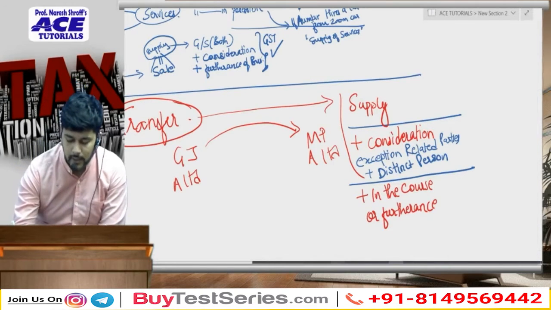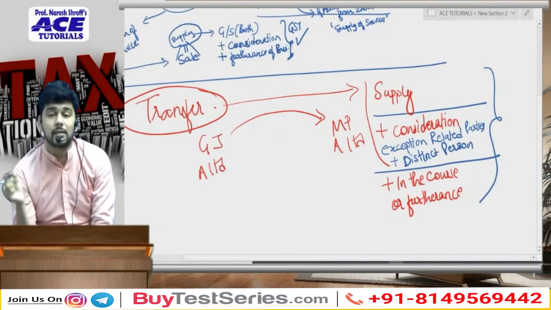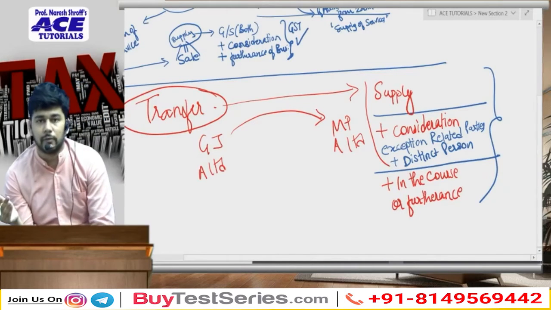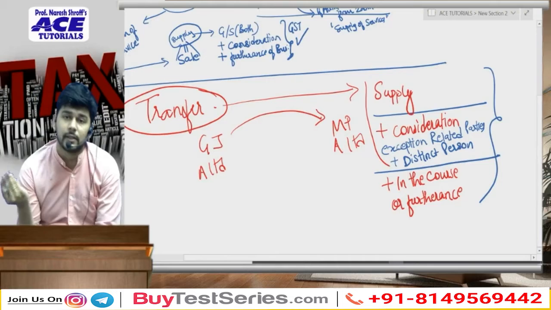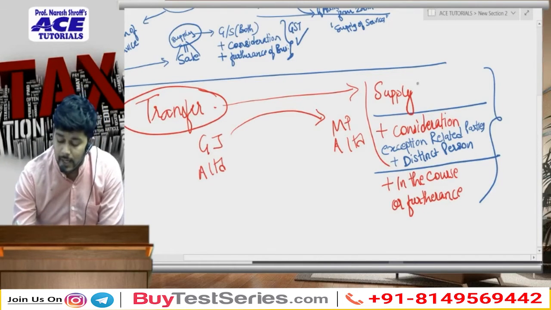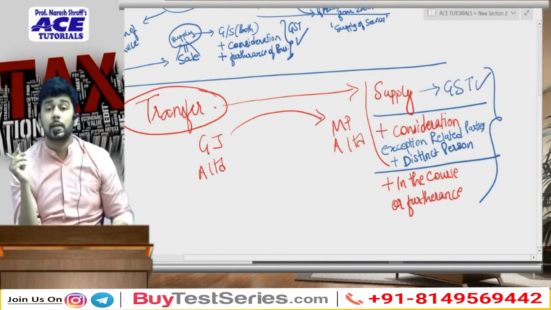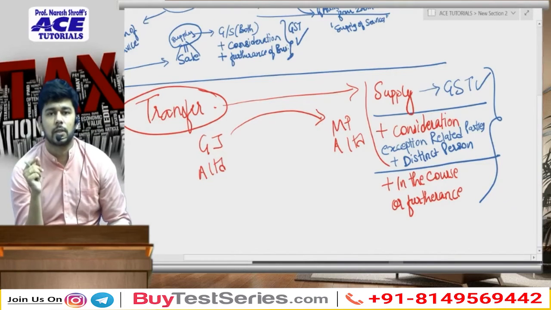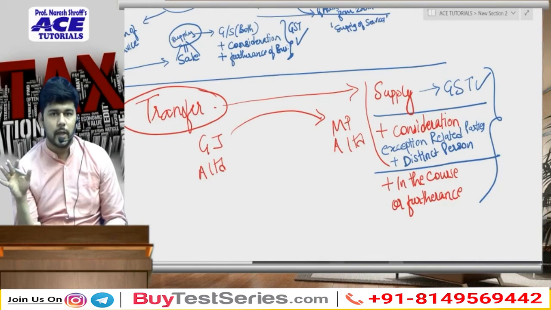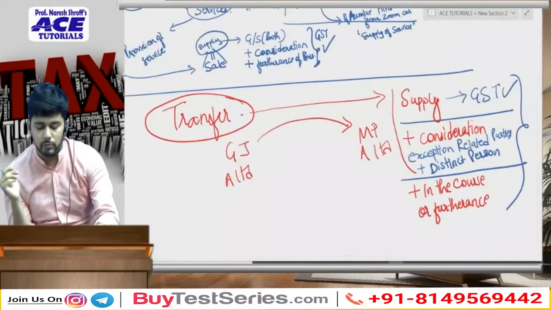So in this case, I am right now just telling you, and you need to just believe me for the moment, that in case there is a transfer of material from a company's one factory to another factory, if it is happening for a consideration, if it is happening in the course or furtherance of business, this activity of transfer would amount to supply, and there will be applicability of GST in such case because it is falling under the scope of supply. Okay, is it clear with you? Yes, very good.